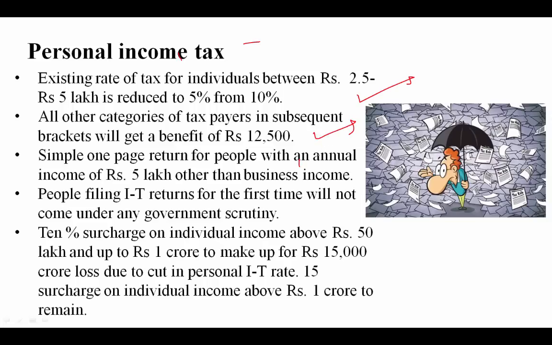This is another important one. Simple one-page return for people with an annual income of rupees 5 lakh other than business income. People filing IT returns for the first time will not come under any government scrutiny, and 10% surcharge on individual income above 50 lakh to 1 crore to make up rupees 15,000 crore loss due to the cut in the personal IT rate, and 15% surcharge on individual income above 1 crore to remain.